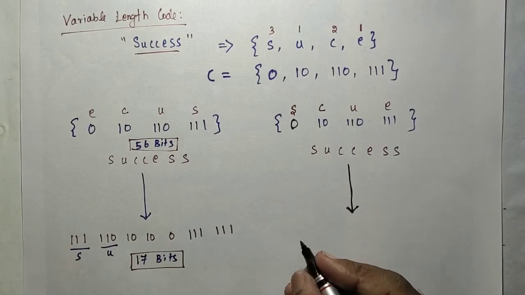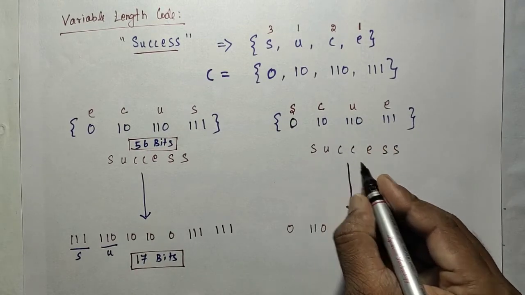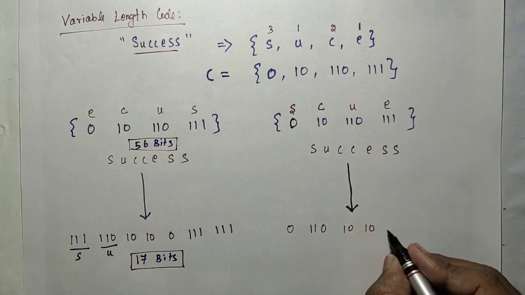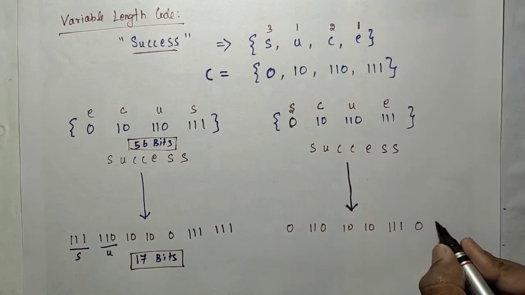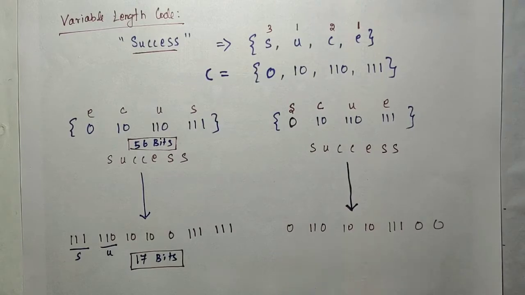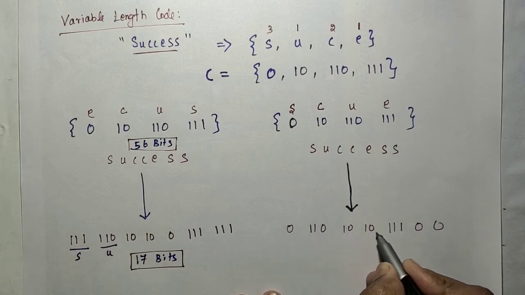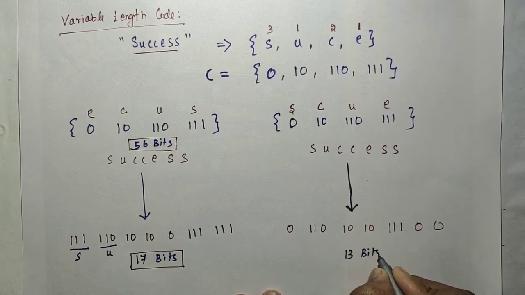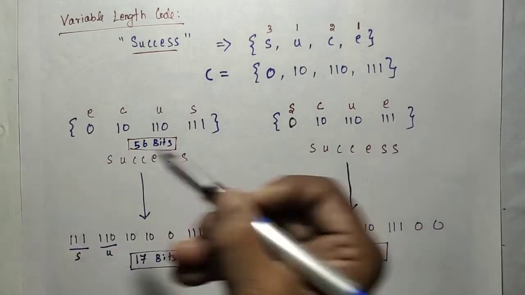S is only 0, then U is 110, C is 10, and E is 111. S is 0, again S is 0. So now you check it. Only 13 bits we needed: 4, 5, 6, 7, 8, 9, 10, 11, 12, 13. So 13 bits. So here that 56 bits is reduced to 13 bits.